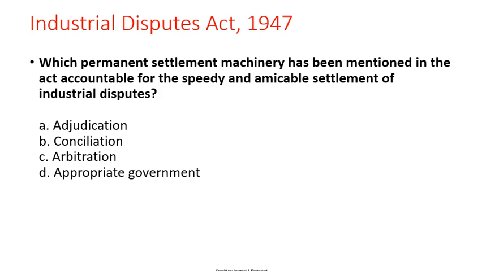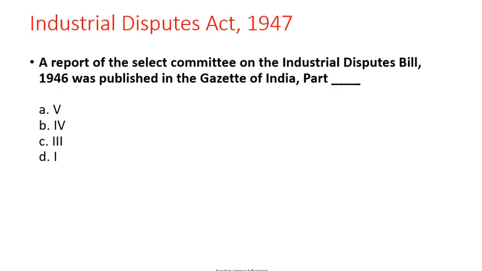Next one. Which permanent settlement machinery has been mentioned in the act as accountable for speedy and amicable settlement of industrial disputes? Options: adjudication, conciliation, arbitration, appropriate government. Correct answer is conciliation.